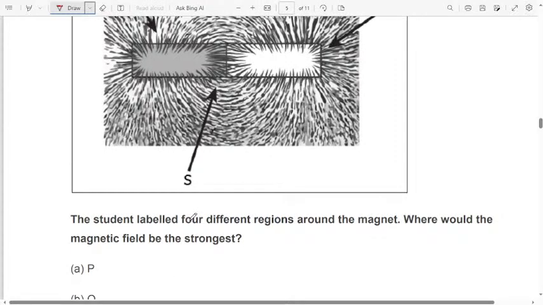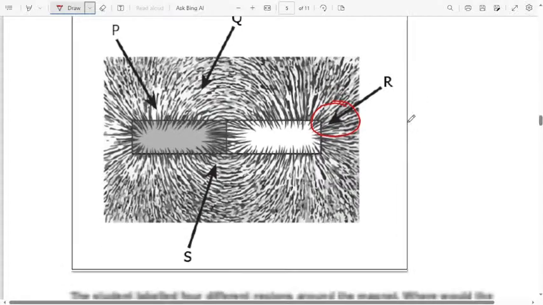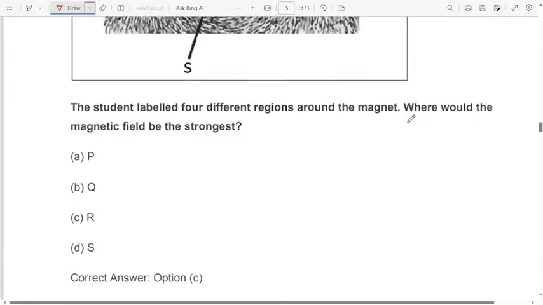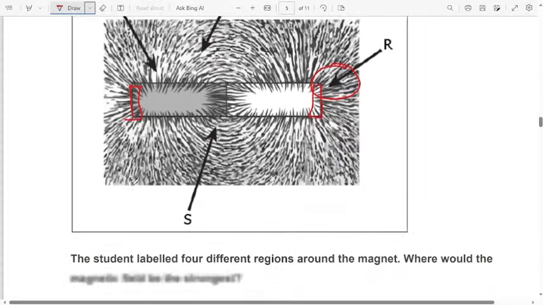Where would the magnetic field strength be strong? At the poles it will be strong. At the pole, here. Therefore R is the correct one. Yes, option C is the correct one. Almost around the magnet, the magnetic field strength will be almost the same, but at the poles, at this region and also in this region, it will be maximum. That one you have to remember.